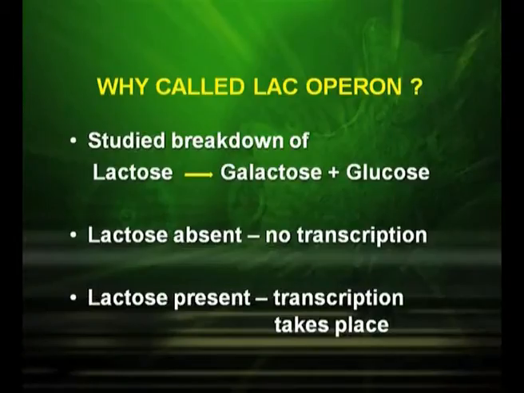Now why is it called the lac operon? In the lac operon, they studied the breakdown of lactose into galactose and glucose. Lactose is a disaccharide. When lactose is absent, there is no transcription, but when lactose is present, transcription takes place. So the regulation of gene expression in this example, the lac operon, takes place in 2 steps.